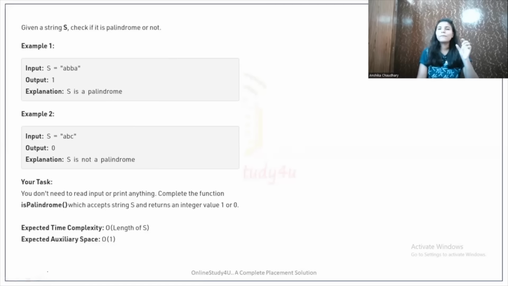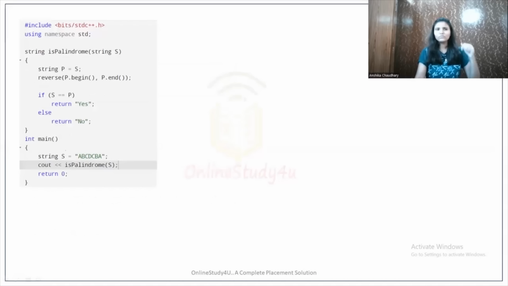First of all we will make the logic, and then we will see the code part of it. But the naive approach is this. First we are passing a string here, and here we are calling our function isPalindrome. This function will return the answer whether the string is a palindrome or not. So we come to our function, and in this string s we passed our argument, the desired string. We need to print whether it is a palindrome or not.